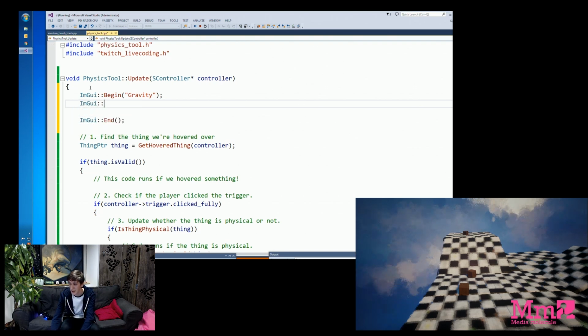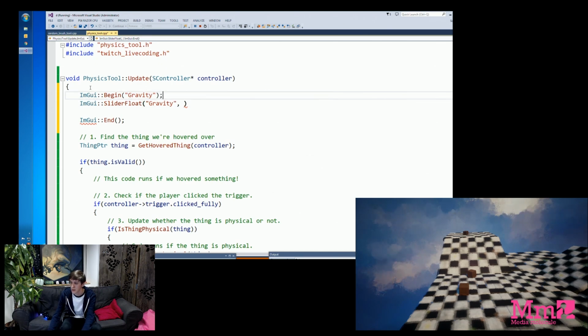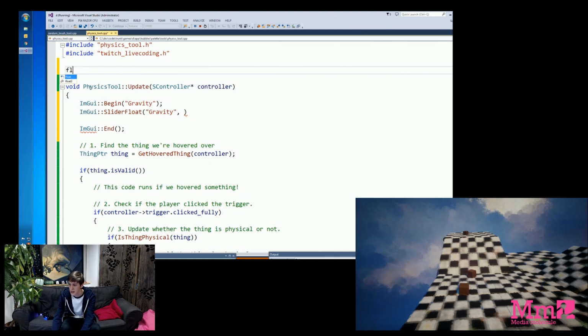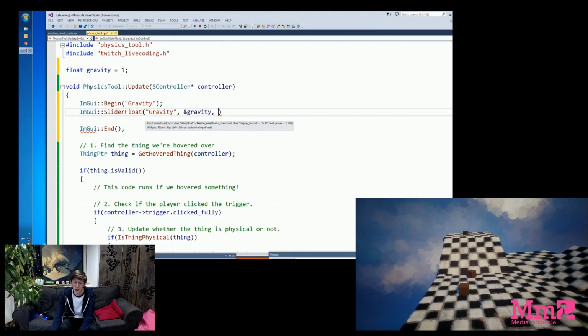And one of the things we can have in there is a slider, and we'll call that gravity slider. We need to give it a value, and the value we'll give it will be stored up here as a variable, and we'll call that gravity, and we'll start that off at 1, let's say. Again, I'm skimming over a lot here. The thing to note is that this is a way that will quickly let us change this value. So we give it the gravity to change, and we can give it a minimum and a maximum. Let's say we go from -2 to 2.